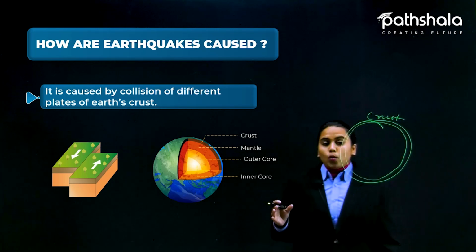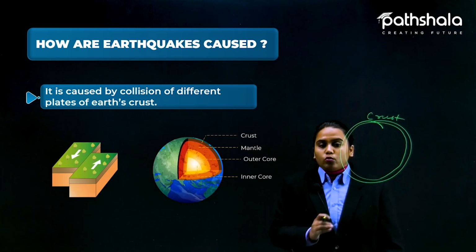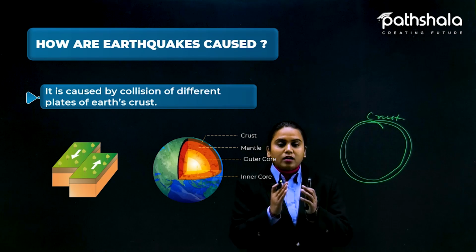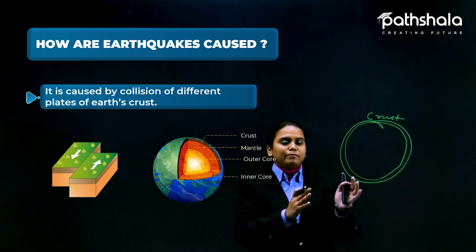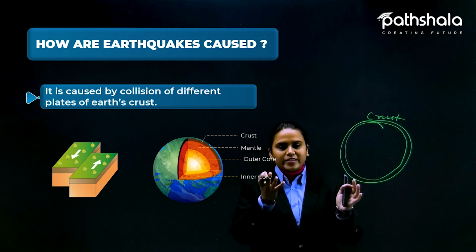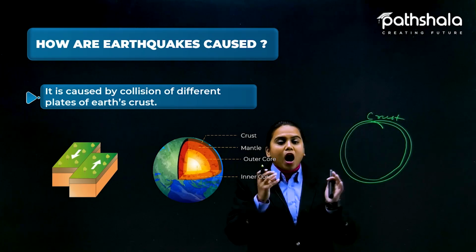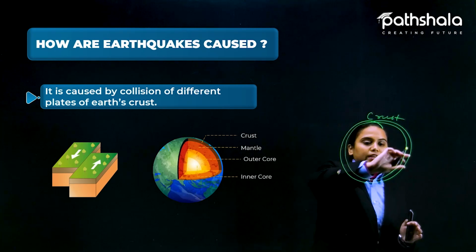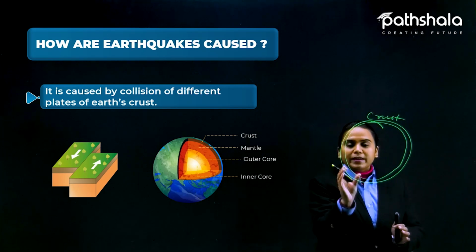But the earthquake is caused due to this layer only, because the shaking of this layer is like a permanent job of the earth, which is changing its shape and size even now. How? Because the layers present here, dear students, are shifting from one place to another.